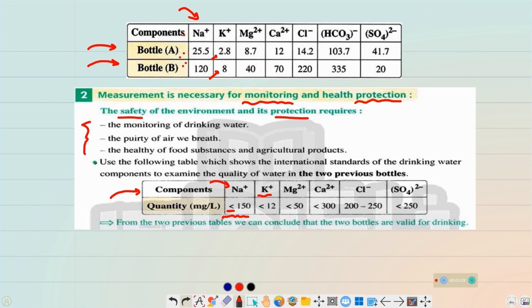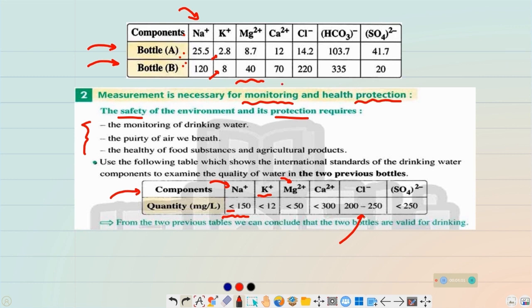Here the magnesium concentration must be less than 50, and as you can see here, both bottles have magnesium concentration less than 50 milligrams per liter, the same for each of them. Let's see the chlorine. The chlorine ions must be between 200 and 250.